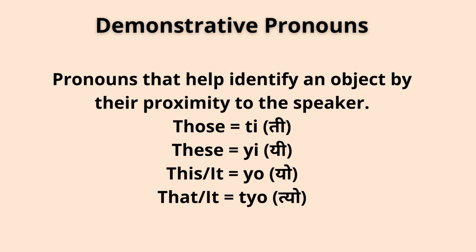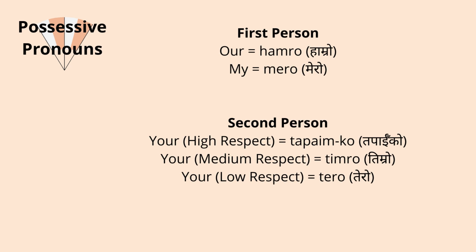This is a plate. That means yo plate ho. Or that is a plate means tyo plate ho. Okay. So likewise, let's talk about some possessive pronouns. Possessive means belongings.